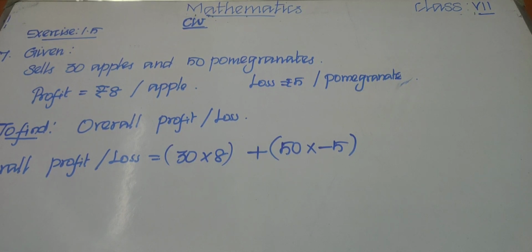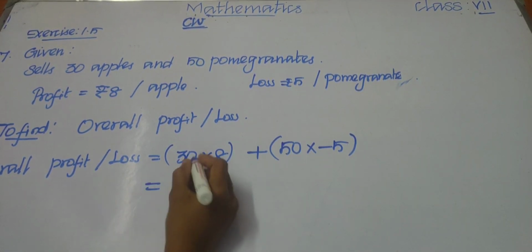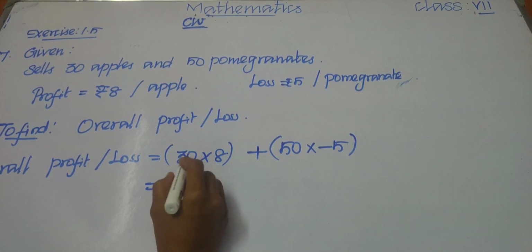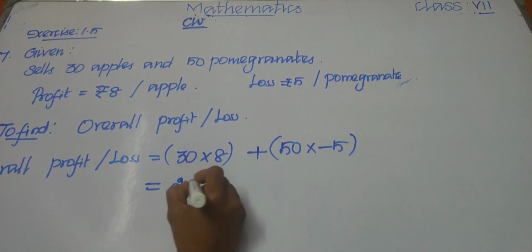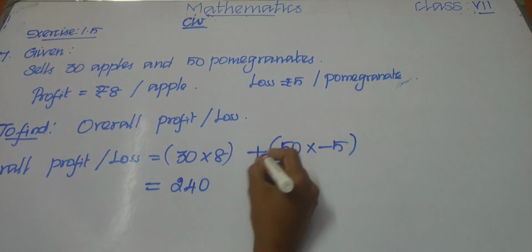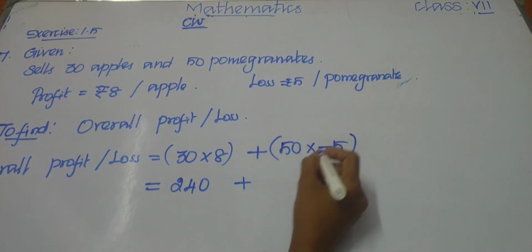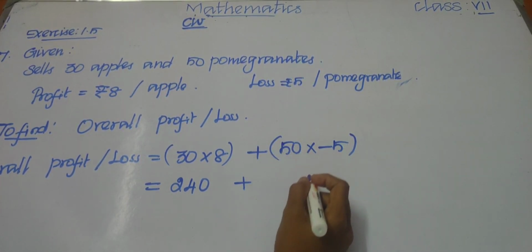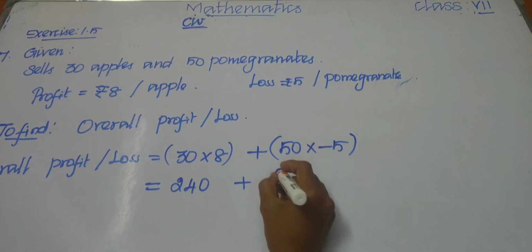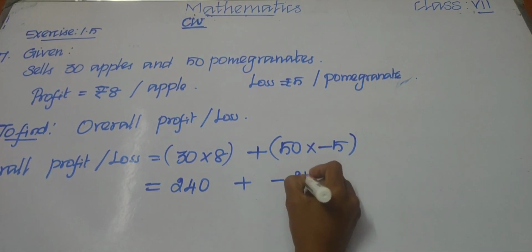Now find the answer. 30 into 8: 3 eights are 24, and with the 0, that is 240. Plus 50 into 5: 5 fives are 25, with the 0, so minus 250.